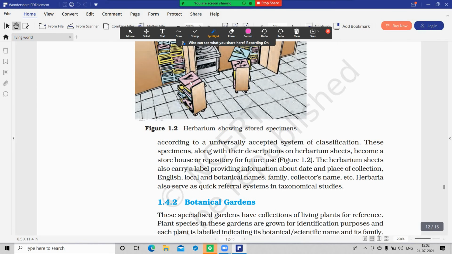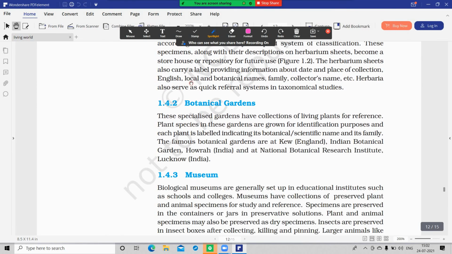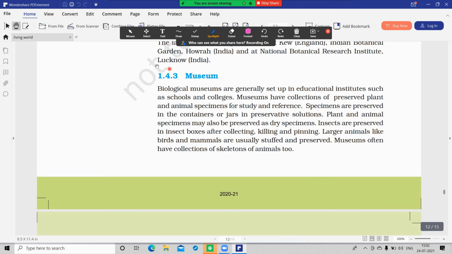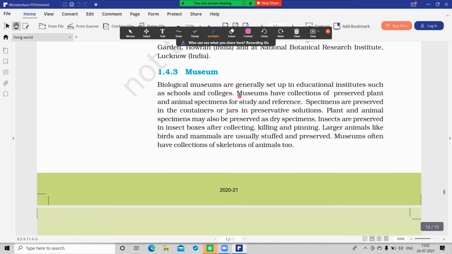Taxonomical aids are used for preserving specimens. What are those? Herbarium, botanical gardens, museums. Here we'll start with the museum. Biological museums are generally seen in educational institutions like schools and colleges. In a museum we have a collection of preserved plant and animal specimens, kept for study and reference.